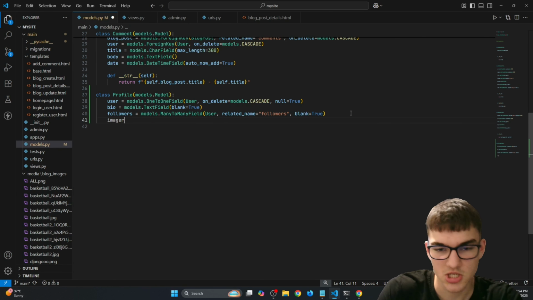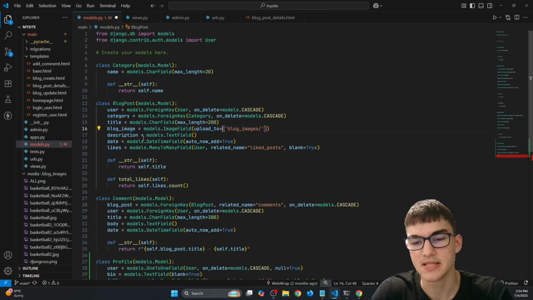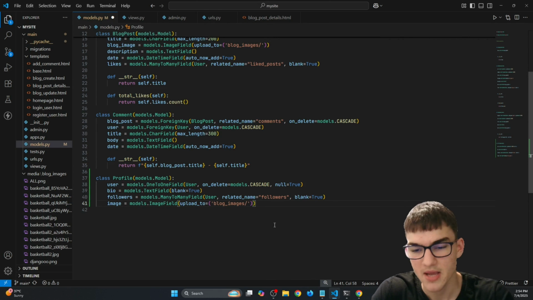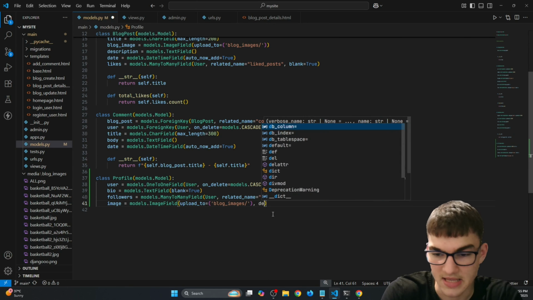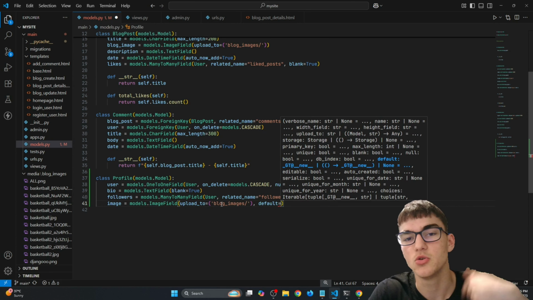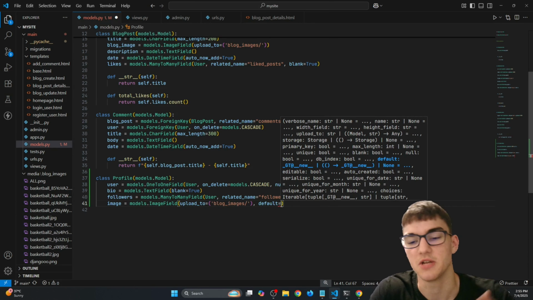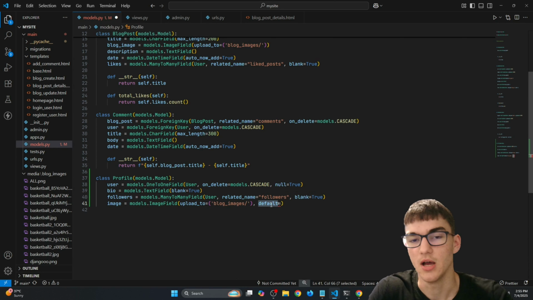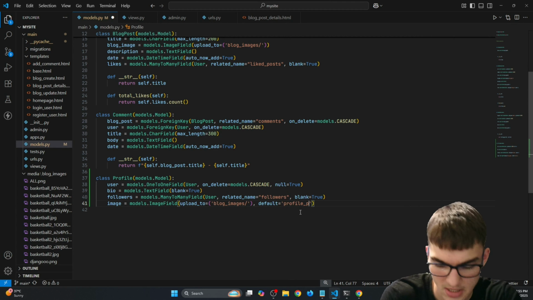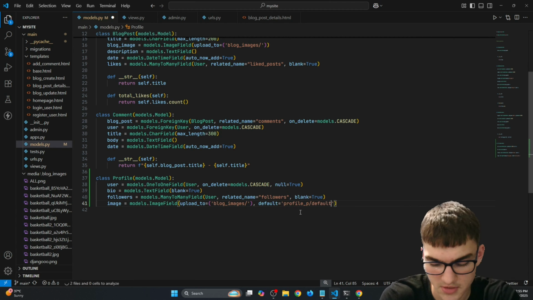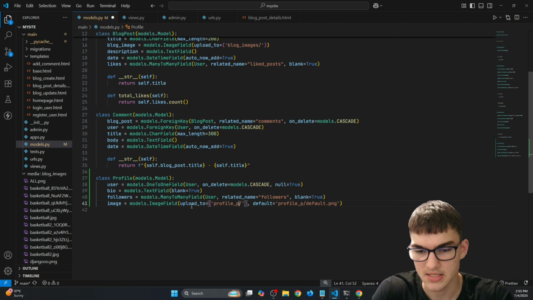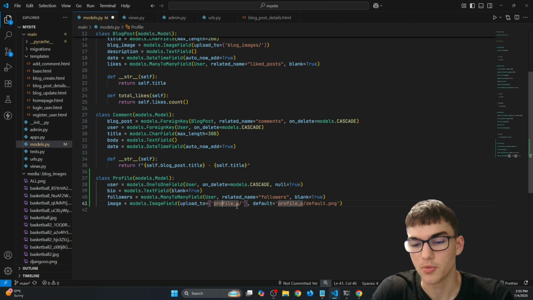And also for the image, I'm just going to copy this right here from the blog post so we can save our time. And also we're going to add a default profile picture, and it will just be displayed if the user doesn't pass any picture. It will have the default picture for their profile, and we'll store it in profile_p/default.png right here. And also I'll put this folder to be called profile_p.